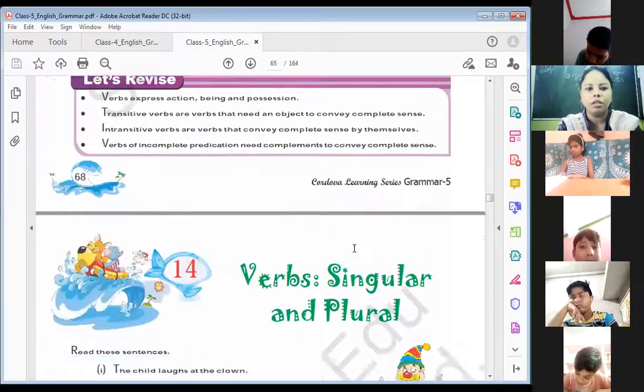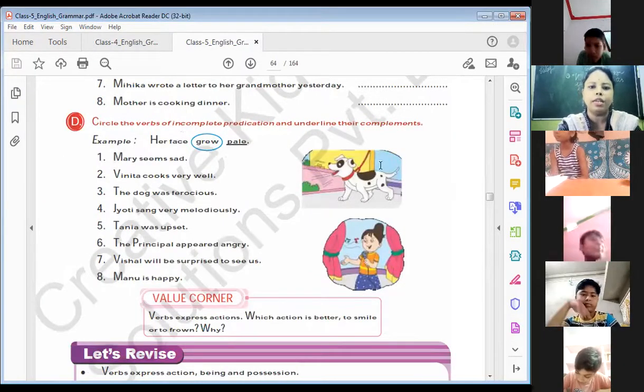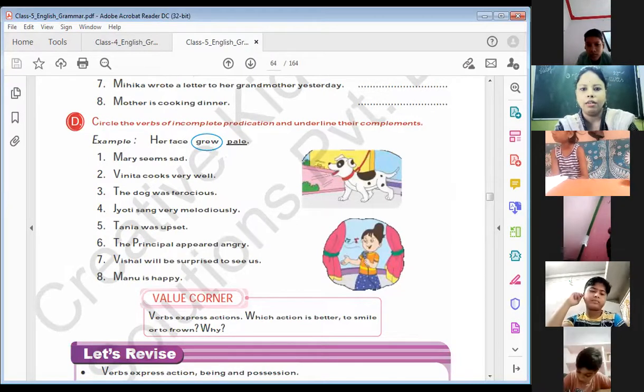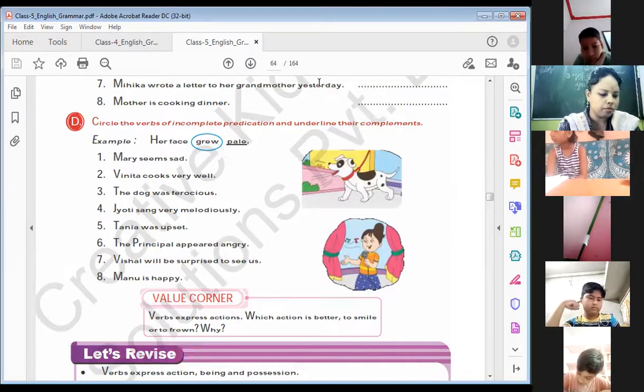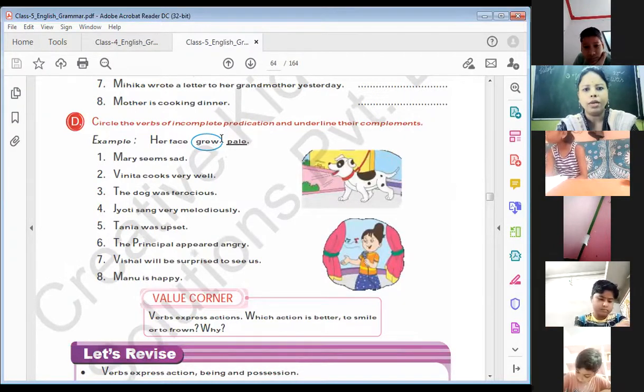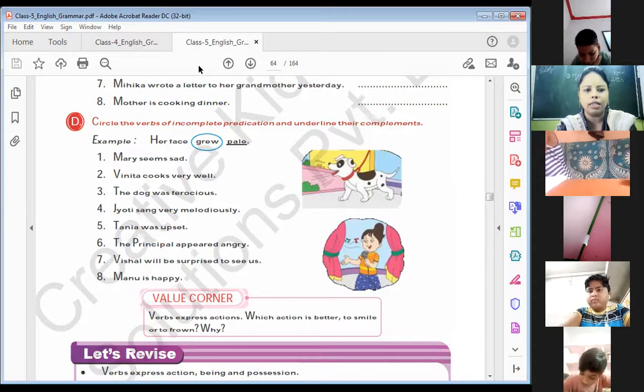It's a very simple thing. Exercise D. Circle the verbs of incomplete predication and underline their complements. Her face grew pale. So here we just have to circle the verb of incomplete predication and underline the complement.